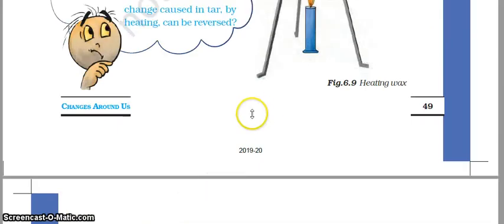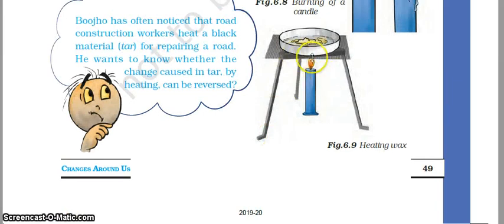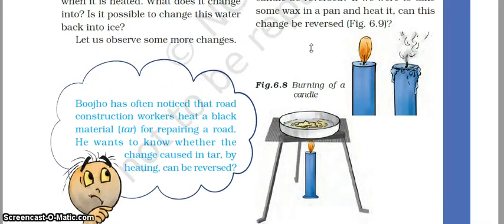Like here, when you heated the wax, it converted into liquid wax, but the material was the same, that is, it was wax only, and by cooling it we can get solid wax again. So this is a reversible change, and this change is a physical change,